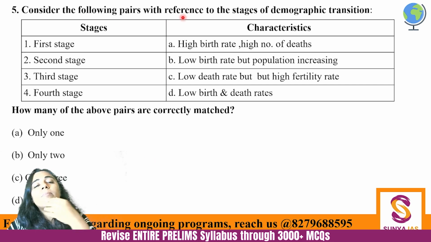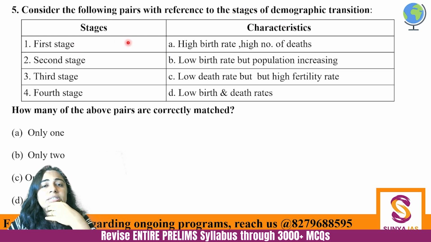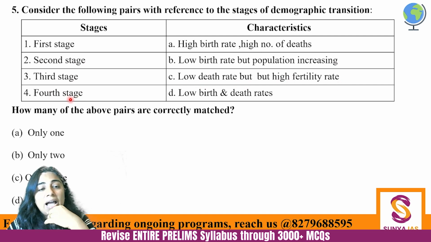Next, consider the following pairs with reference to the stages of demographic transition. First stage, high birth rate, high number of deaths. Second stage, low birth rate, population increasing. Third stage, low death rate but high fertility rate. And fourth stage, low birth and death rate. So how many are correctly matched?